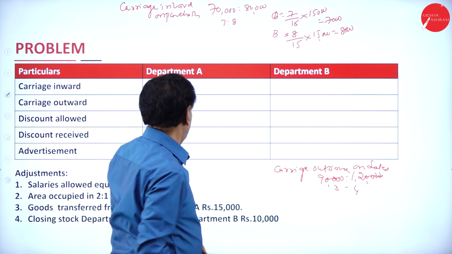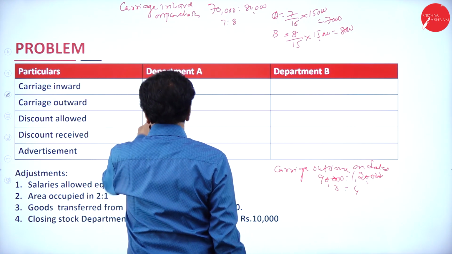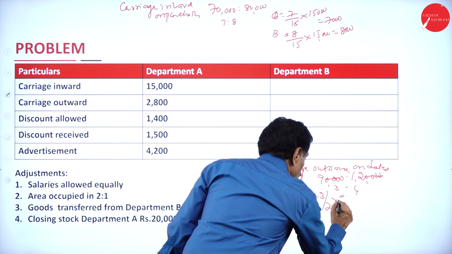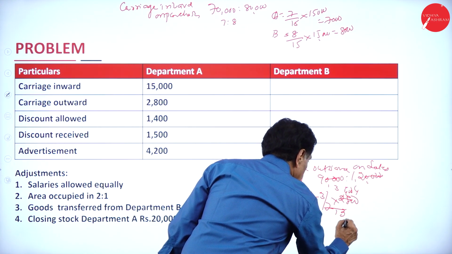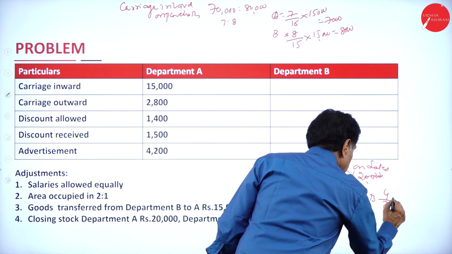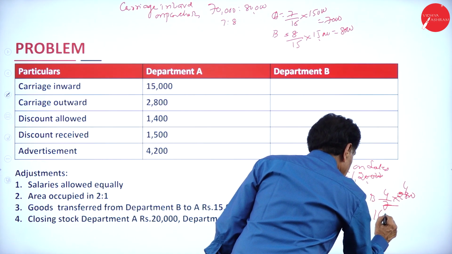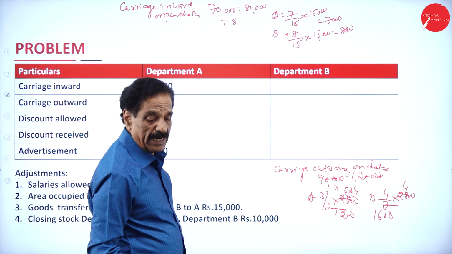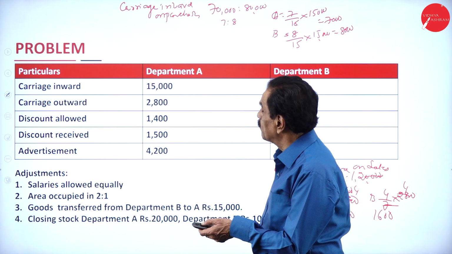So they are in the ratio of 3:4. What's your carriage outward? Carriage outward 2,800. A: 3/7 into 2,800 is 1,200. B: 4/7 into 2,800 is 1,600. So A 1,200, B 1,600. So that way you have to bifurcate. Slowly we can go now.